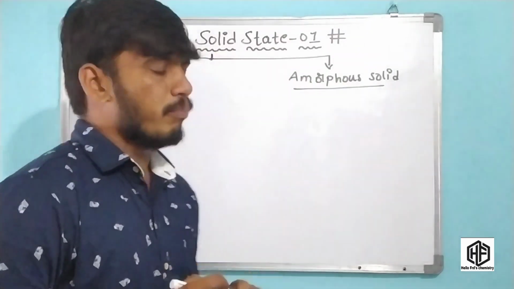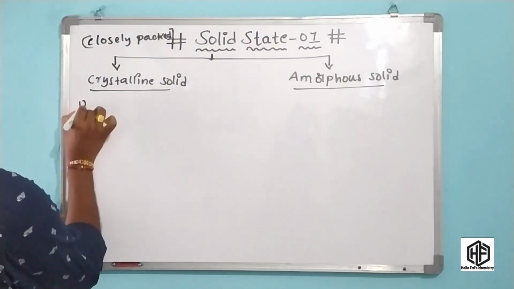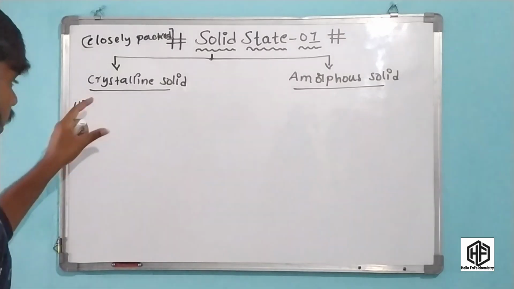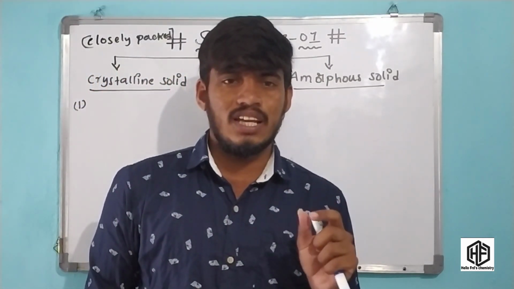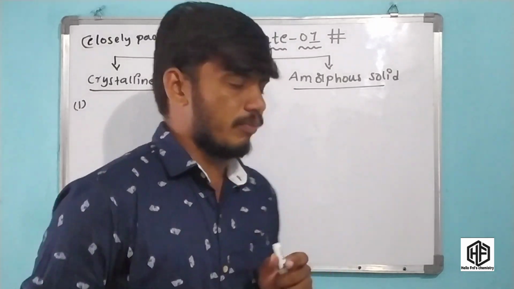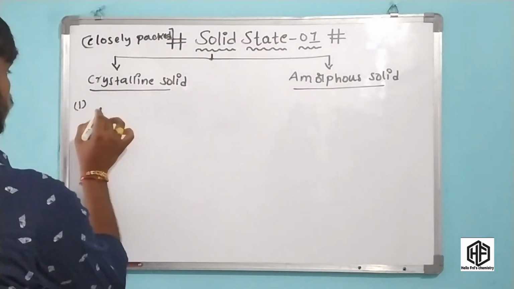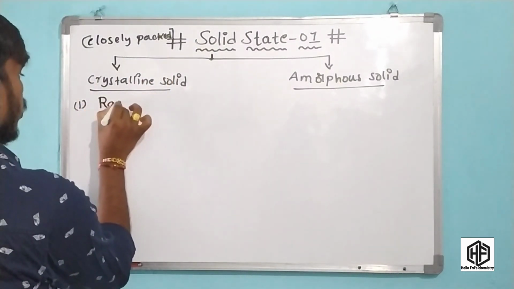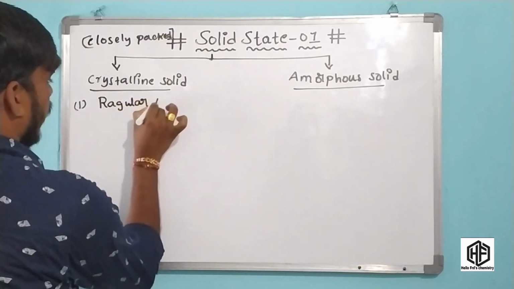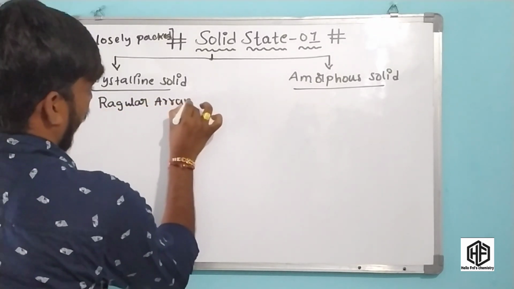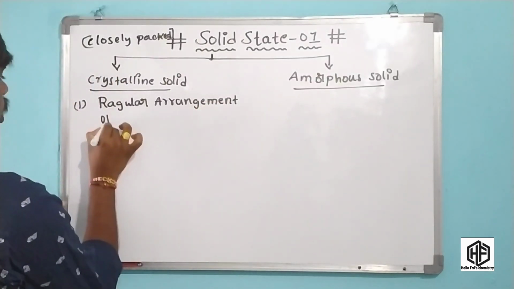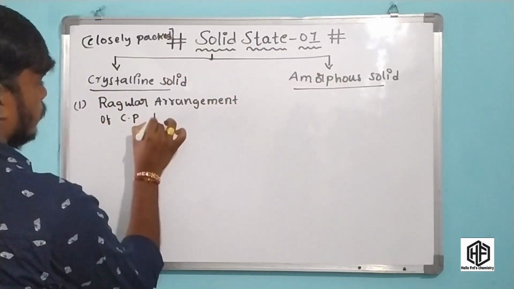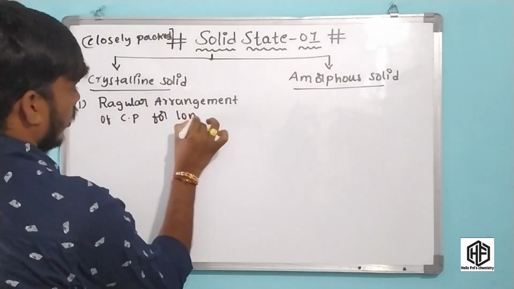The first important difference: a crystalline solid has a regular arrangement of constituent particles over a long range.